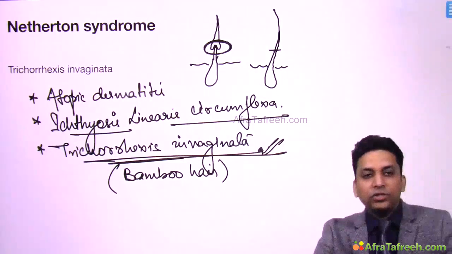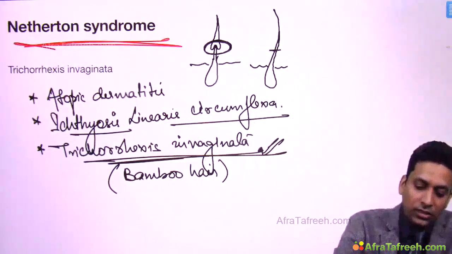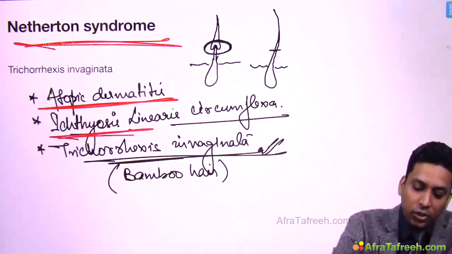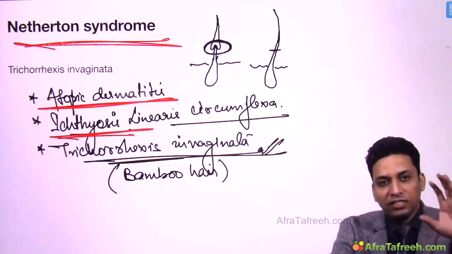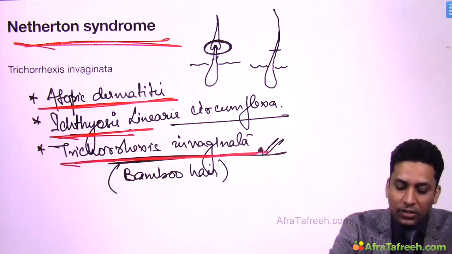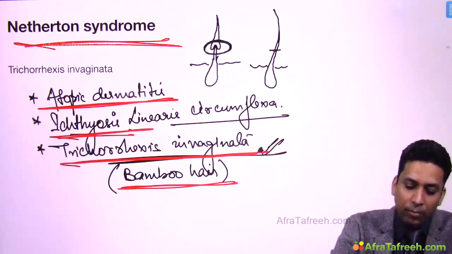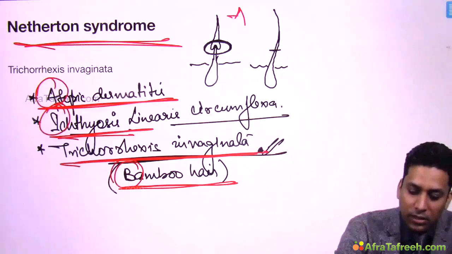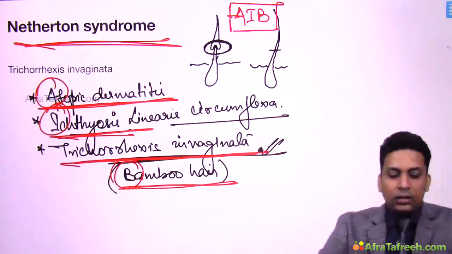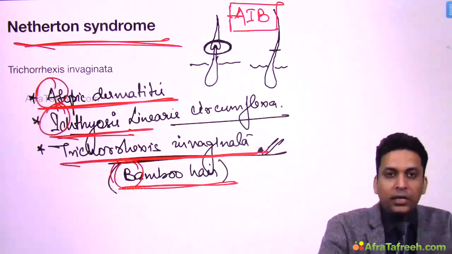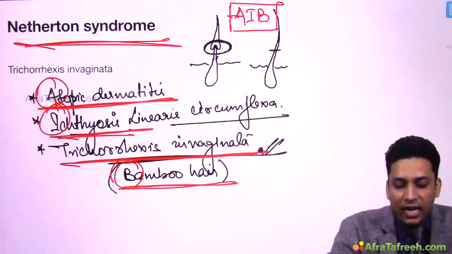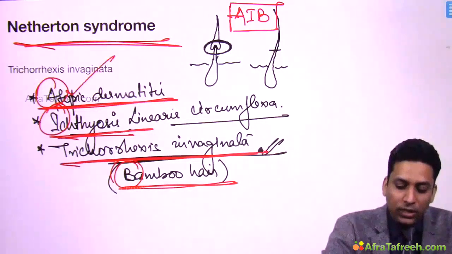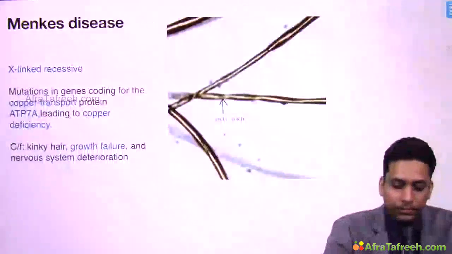So these are the points which you need to remember in Netherton syndrome, that is, it is associated with atopic dermatitis, ichthyosis, if you can remember the name well and good, otherwise simply remember ichthyosis, and trichorexis invaginata, which is also known as bamboo hair. So AIB. Nowadays stand-up comedy is very famous, and there is one famous stand-up comedy name, that is AIB. You can remember with this: atopic dermatitis, ichthyosis and bamboo hair.